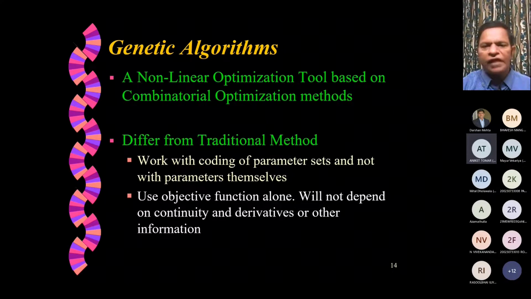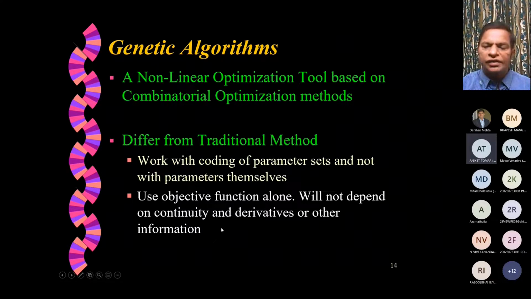Every member will have some fitness, but that fitness will depend on what is the objective function value that we are reaching, and whether we are maximizing or minimizing, that also can be considered. So these genetic algorithms differ from traditional optimization methods I have told you about, like linear programming, dynamic programming, etc. They work with coding of parameter sets and not with parameters themselves. That's a major plus point. And it uses the objective function alone and does not depend on continuity and derivatives or other information.